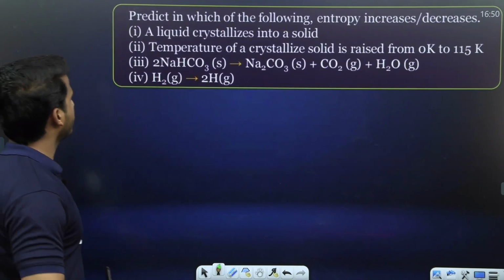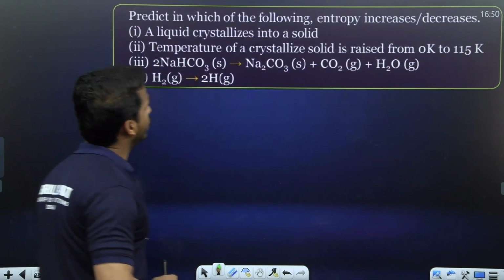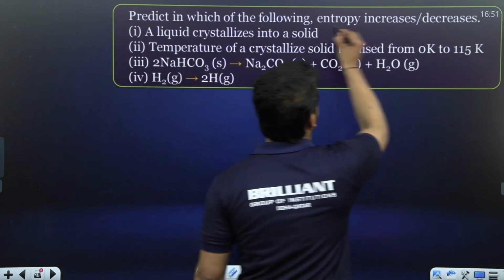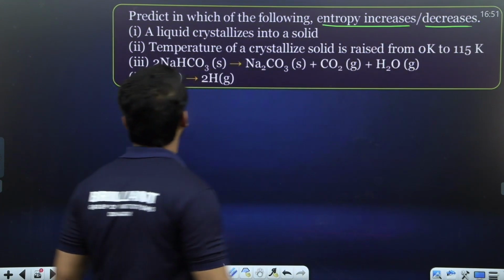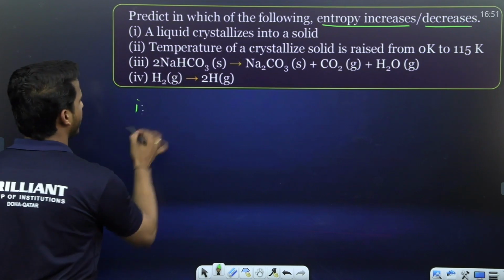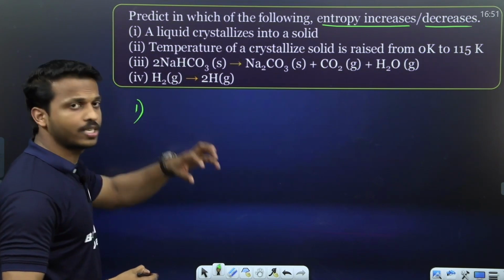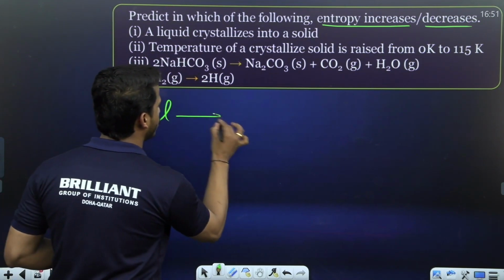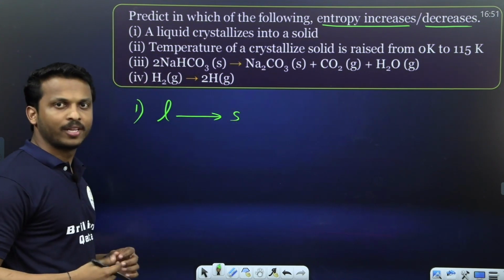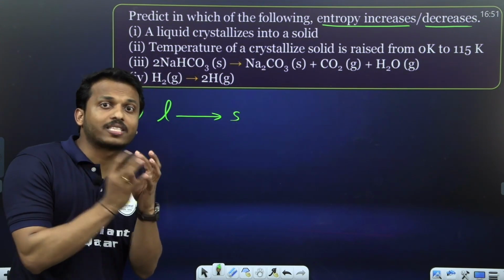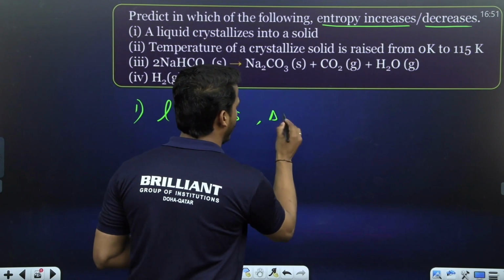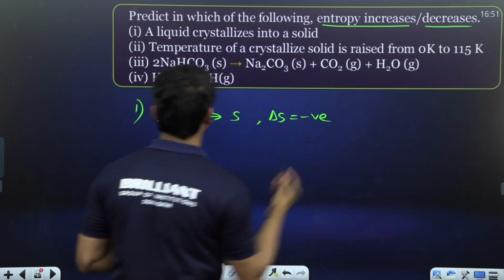Okay, next one. Predict in which of the following entropy increases or decreases. Carefully. First question, a liquid crystallizes into solid. Liquid to solid, what happened? Liquid to solid means randomness decreases. What happens to entropy? Entropy will be negative.